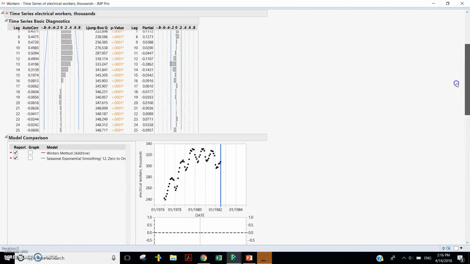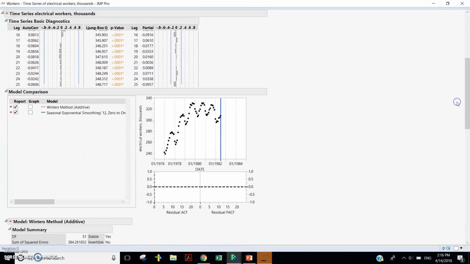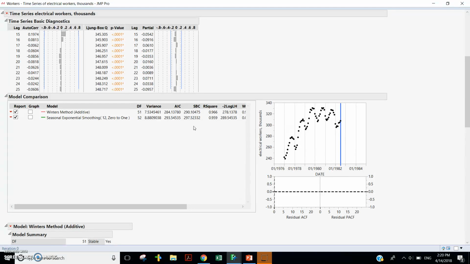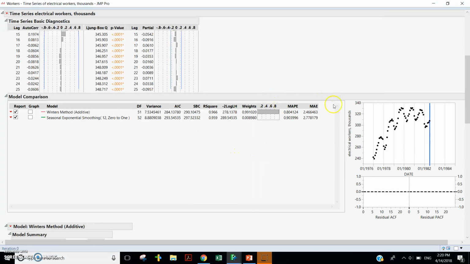So we can do a comparison and determine the accuracy of our models relative to one another. And we look at measures like the AIC and SBC to determine which is a better fit of the time series. If the AIC and SBC for a model are lower than for another, it is a better fit of the data set. As you can see, the Winters' method fit was better than the seasonal exponential fit since the AIC and SBC values for the Winters' method fit were lower. Also, MAPE and MAE were lower for this model, and the R-square value of this model is higher. And all these could also be good indications that the model fit is better.